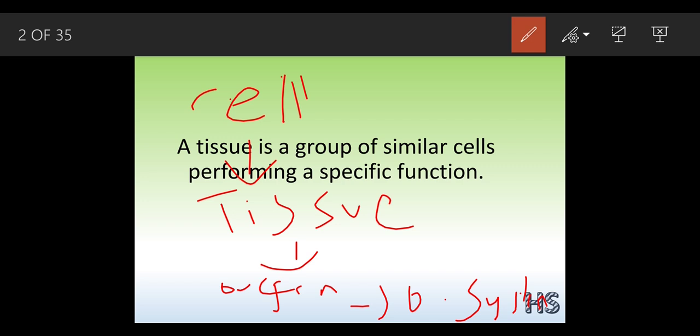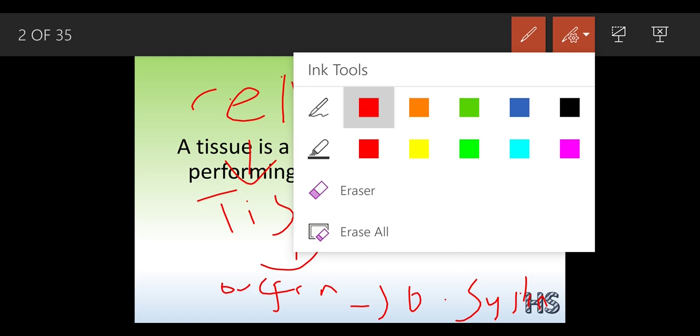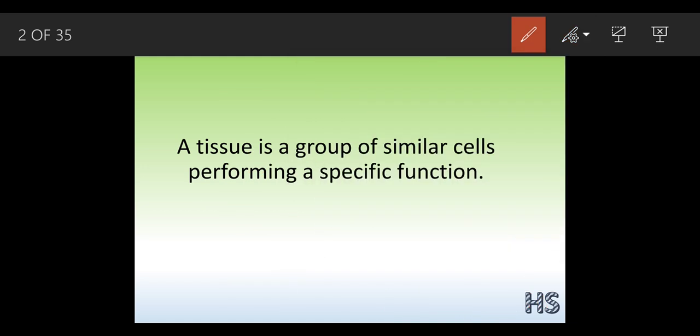So we have already completed this part. Cell means a single cell. Tissue means a group of cells, like this is one cell, and this is a group of cells. This group of cells is called a tissue. Every tissue is a group of similar cells performing a specific function.